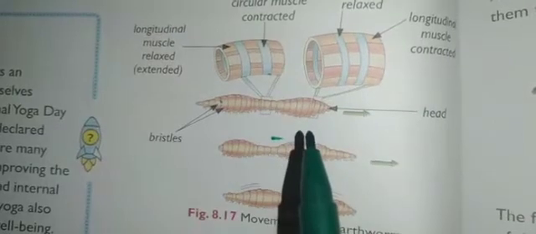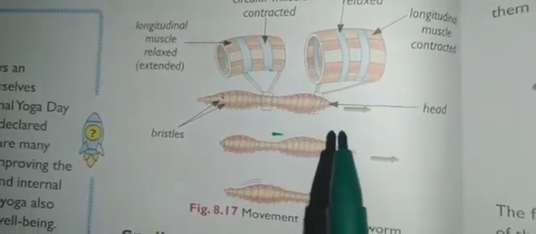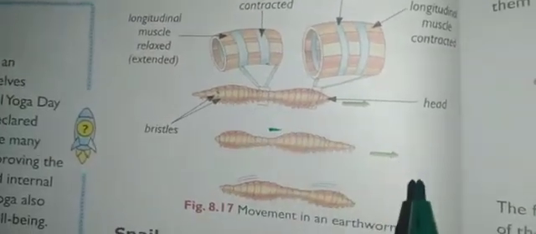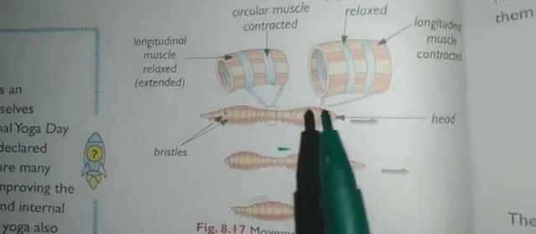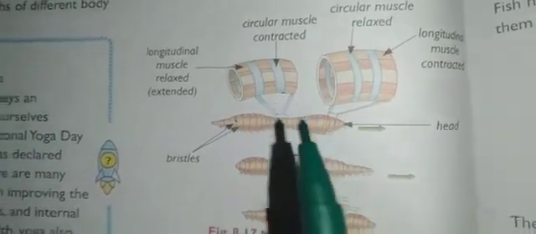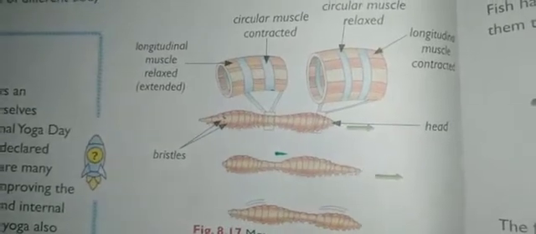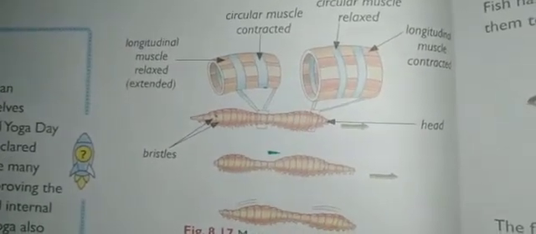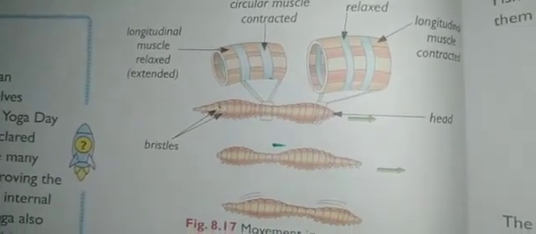So the body gets thicker and shorter, and it moves forward. And the action of these muscle groups causes a wave like motion that moves the earthworm through the soil.